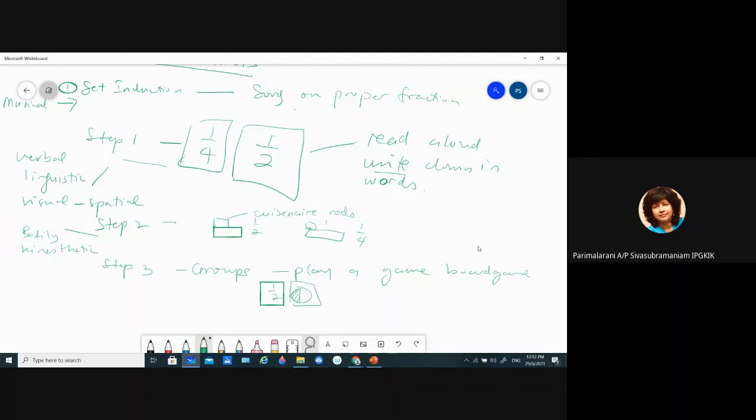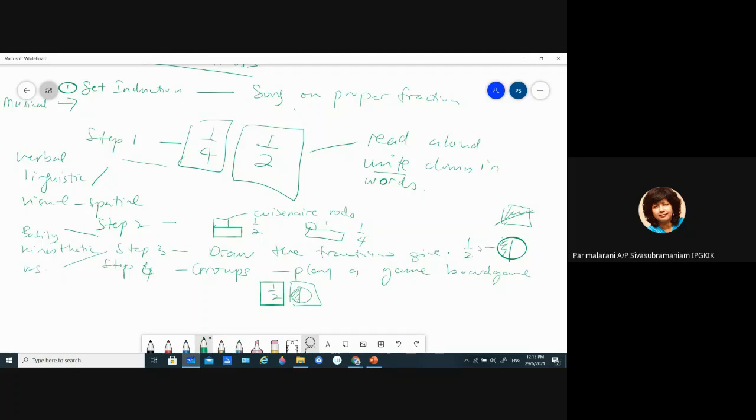Maybe before this, I ask them to draw the fractions given. Maybe you give each student one card like this. They can use any diagrams and draw fractions like this, okay? So when I ask them to draw, this is already visual spatial, okay?